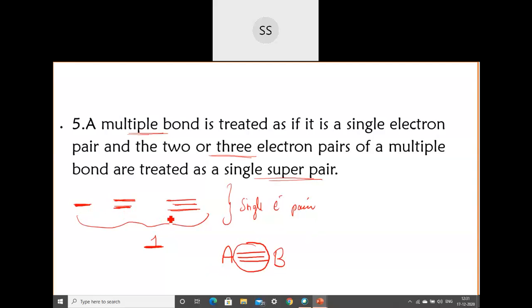Multiple bonds are treated as one single electron pair because they are confined between the two atoms. These are confined in between the two nuclei of the atoms. When they are present in this same region, they don't cause much problem for us. That is the reason they are taken as a single entity, considered as a single entity.